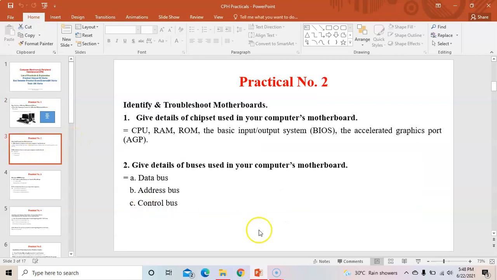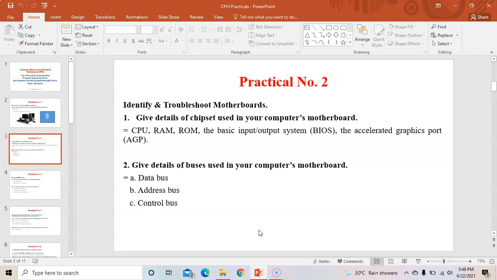Now the second practical is to identify and troubleshoot a motherboard. The motherboard has different parts, as we have discussed in chapter number 2, parts and components of a motherboard. To study it in detail, refer to chapter number 2, that is motherboard. In that chapter's PPT, all the information is given about the motherboard components.